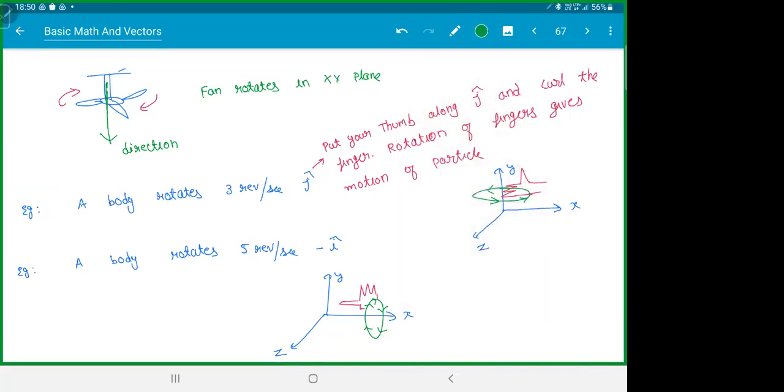So this guy is rotating in which plane? This is rotating in YZ plane. This rotates in XZ plane. This thing rotates in, which plane is this? YZ plane. Got this? So you're rotating in a different plane, but your direction is perpendicular to the plane. I hope everyone is clear with the pseudo vector.